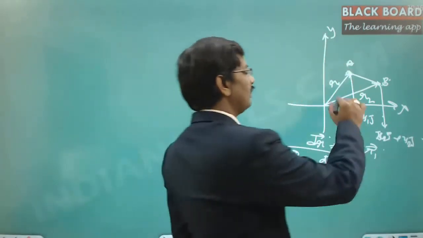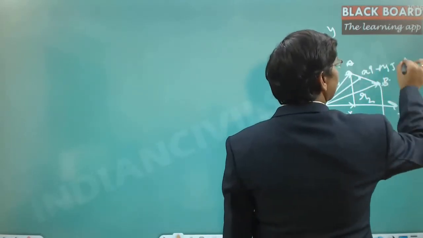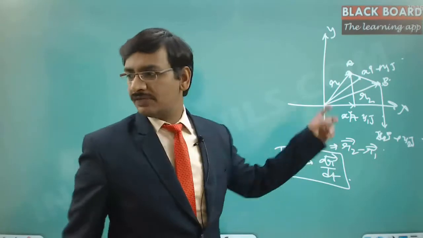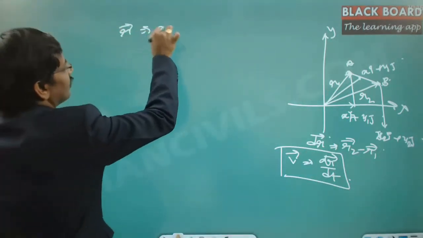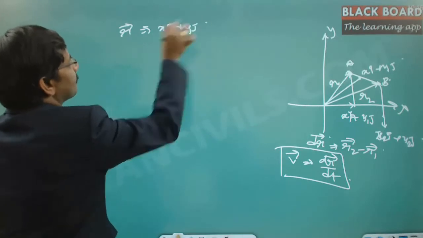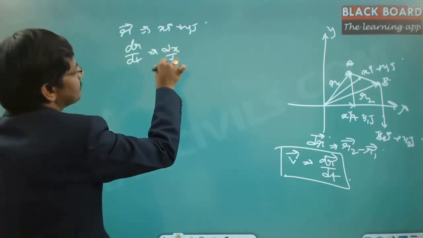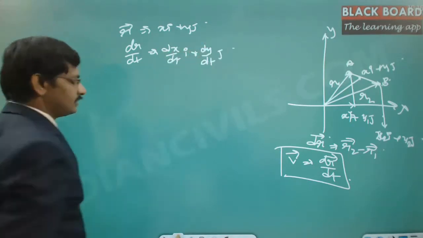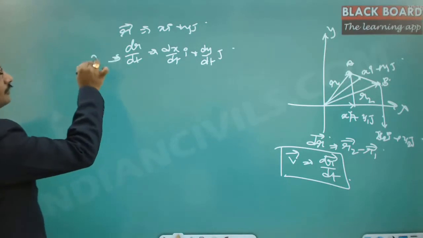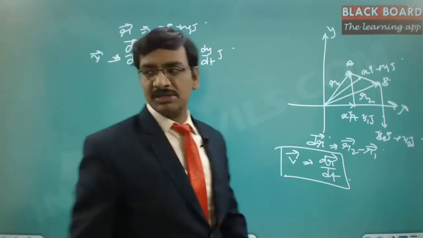Now at any random location, if you consider it as xi plus yj, then the rate of change of displacement is dr by dt, where the r vector is xi plus yj. So dr by dt is dx by dt into i plus dy by dt into j. This is the velocity vector, the v vector, in a two-dimensional plane.